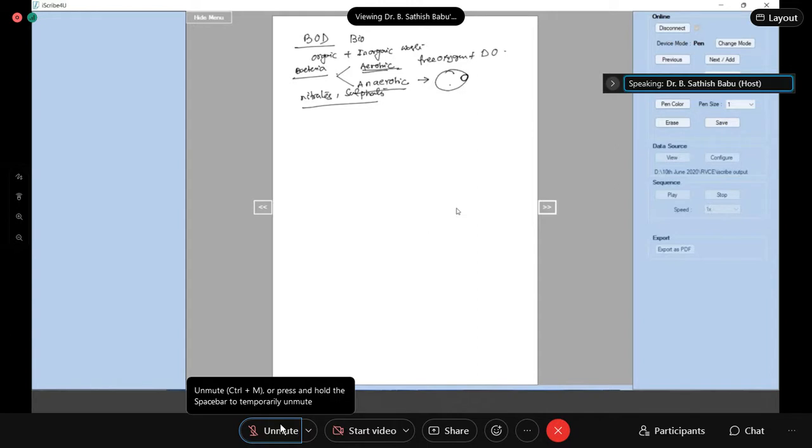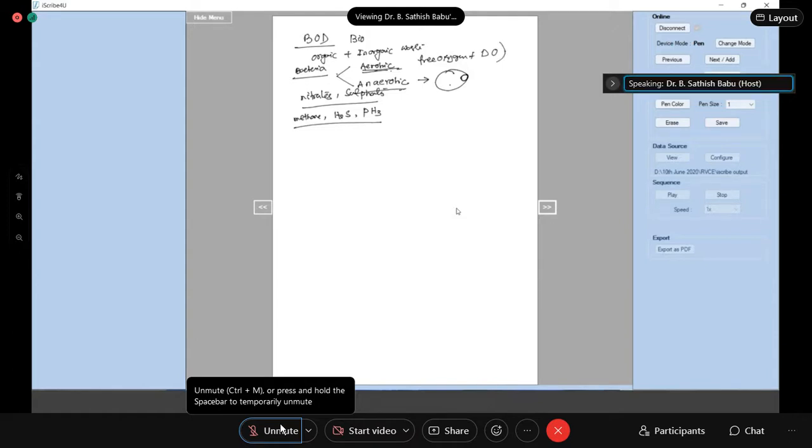Whereas the anaerobic bacteria produce compounds like methane, H2S, PH3, which give a very bad odor. Now what is happening? The sewage water contains aerobic bacteria as well as anaerobic bacteria. The aerobic bacteria are taking off the dissolved oxygen for oxidation.